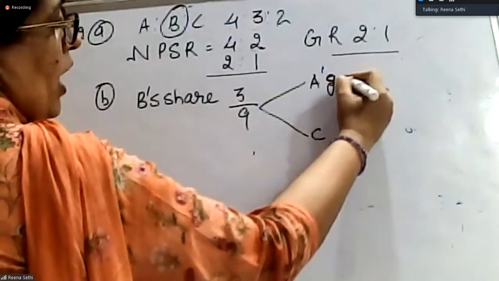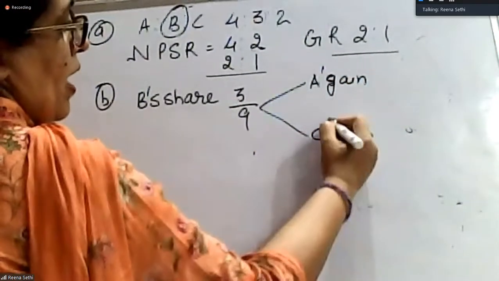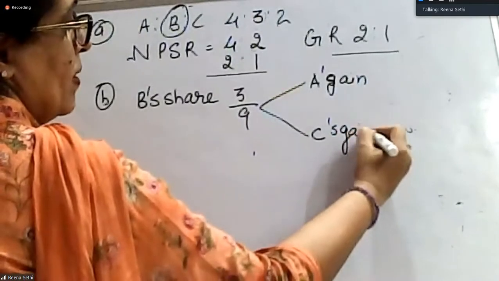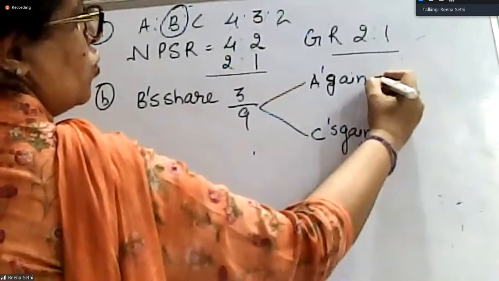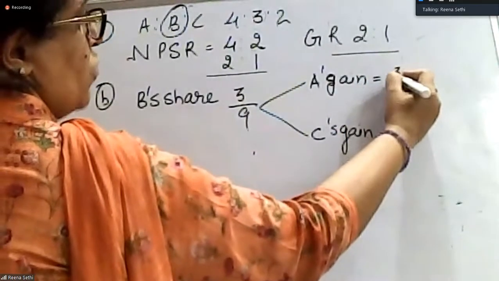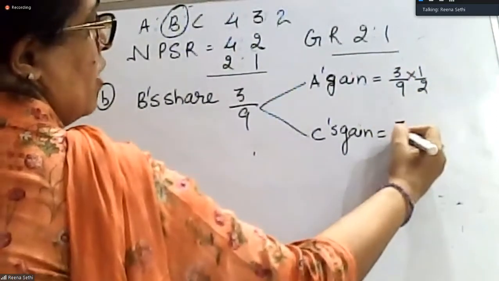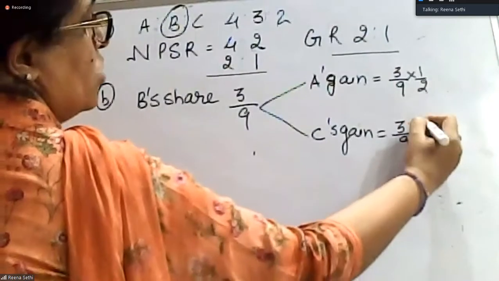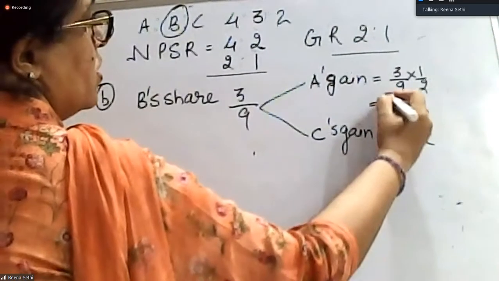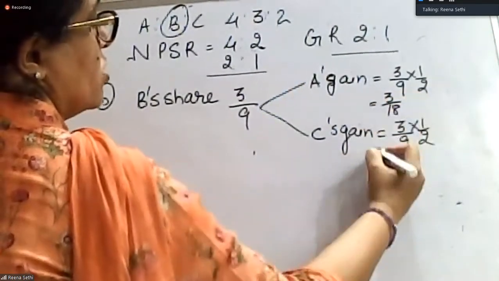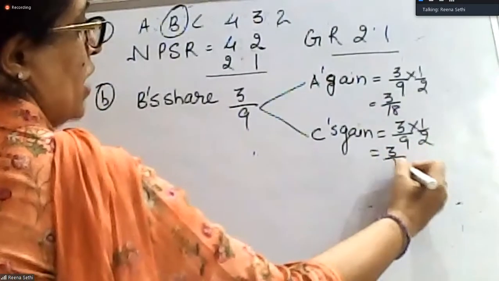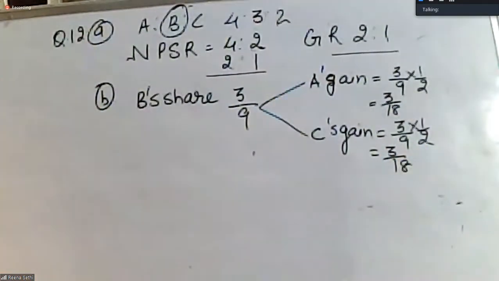So A's gain and C's gain. A's gain will be equal to, yes, how much? 3/9 into half. C's gain will also be 3/9 into half. This is 3/18. This is also 3/18. So it's equal.